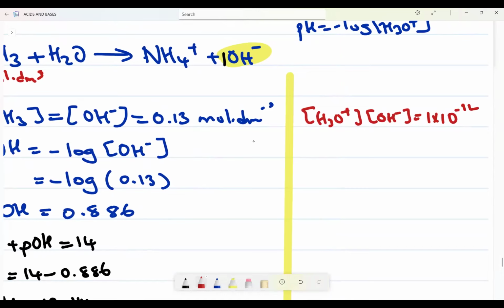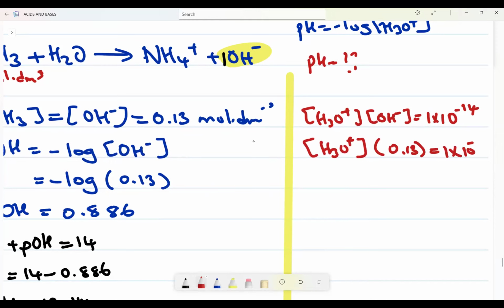I already have the concentration of OH minus, which is 0.13. Therefore, let me find the concentration of H3O plus, because at the end of the day, I want my pH. Here I have the 0.13, then here it is 1 times 10 to the power of negative 14.